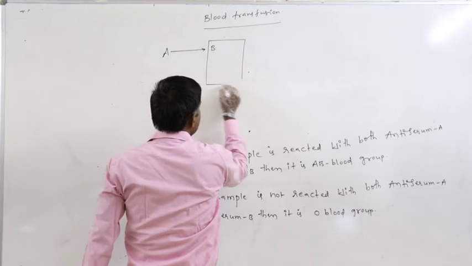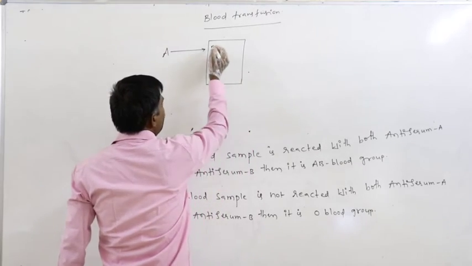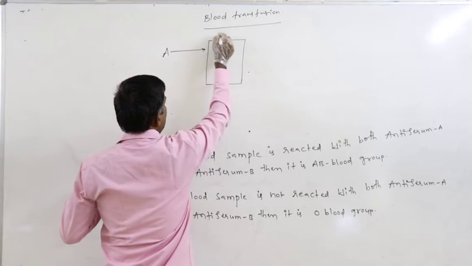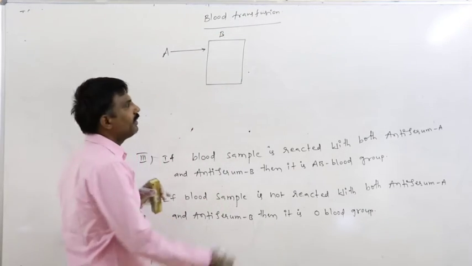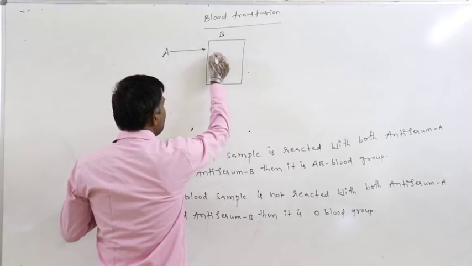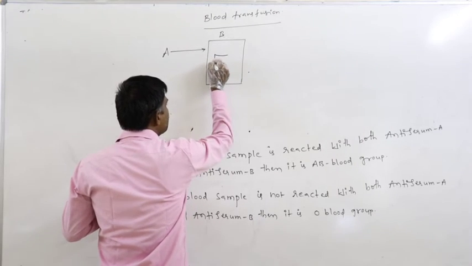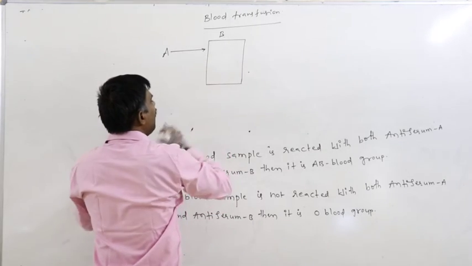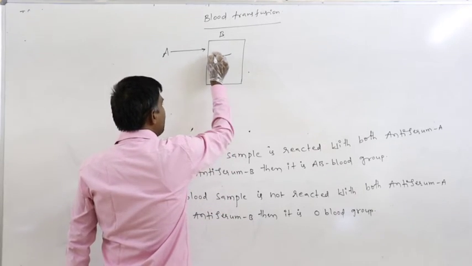on the surface membrane of RBC in the B blood grouped person, definitely what is present here? What is the antigen which is present? Antigen B is present.